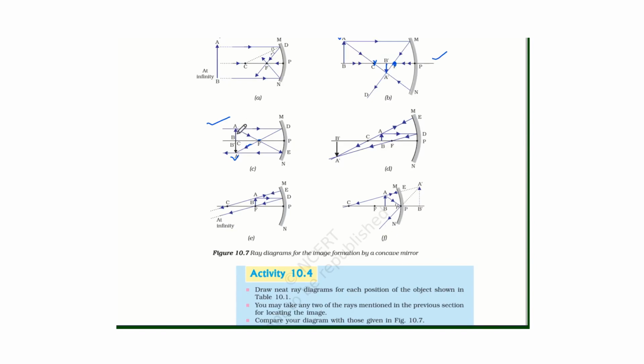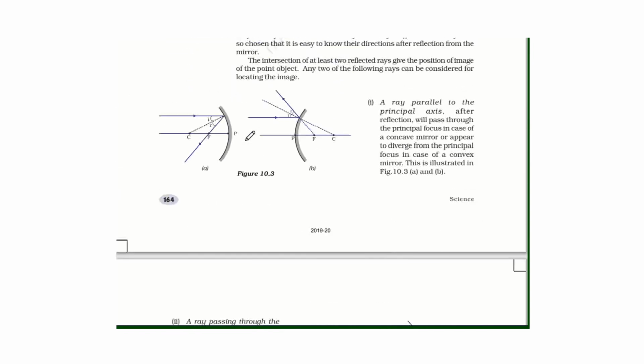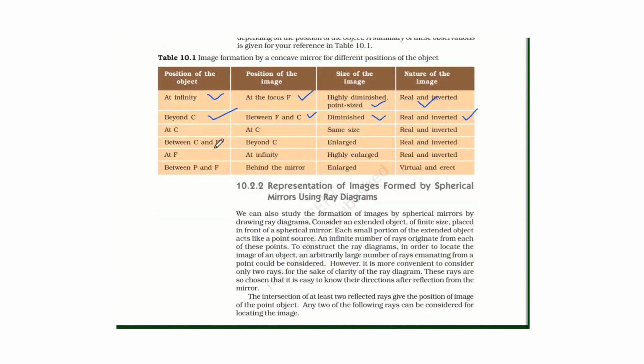So now see the table. When the object is at C, the image is at C, it is of the same size, it is real and inverted. Now the next case.